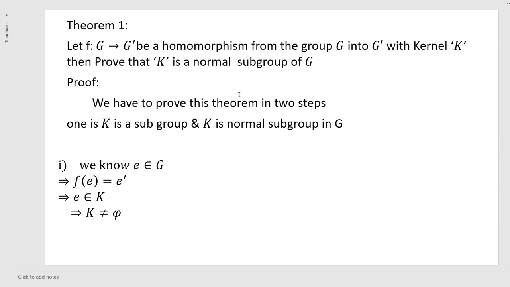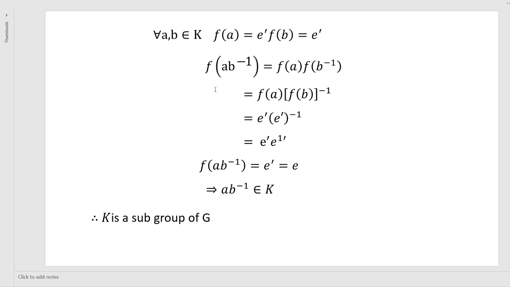So we have to prove this theorem in two steps. First step, we have to show K is a subgroup of G. Then we have to show that K is a normal subgroup of G. First one, we know e belongs to G. G is a group, so the identity element is there. f of e is equal to e dash. Then e obviously belongs to K, the kernel. So K is a non-empty set. Next, we have to prove it is a subgroup.